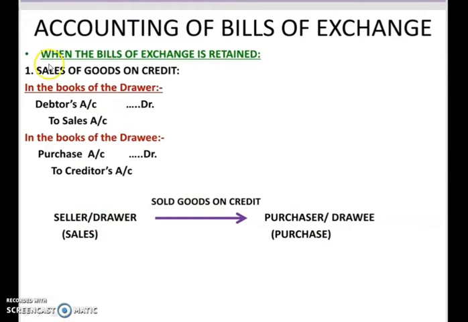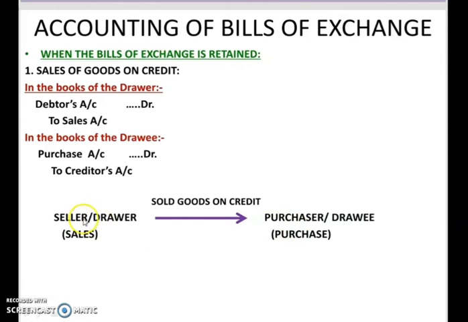The first entry which we are supposed to pass in this case is sales of goods on credit. You know the journal entry very well related to sale of goods on credit. If we are passing the journal entry in the books of the drawer, who is the drawer? Seller. For the seller, the purchaser is a debtor.